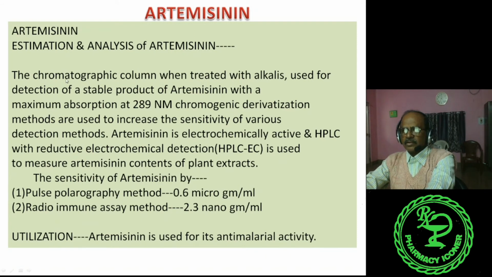So this is the chromatographic column treated with alkalis, and it is specially used for detection of a stable product of artemisinin with a maximum absorption at 289 nanometer. This is the specification. Chromogenic derivatization methods are used to increase the sensitivity of various detection methods.